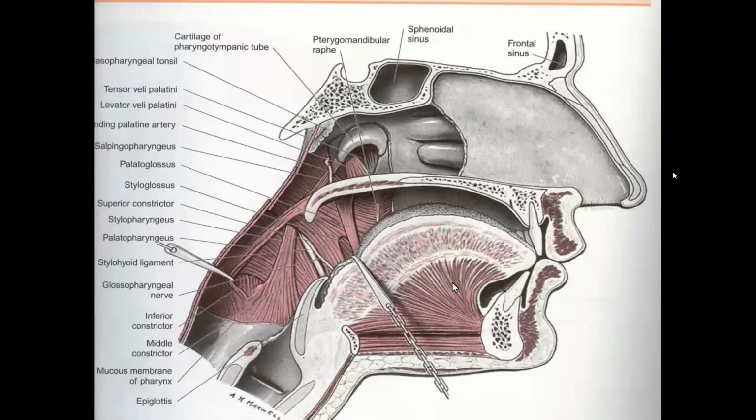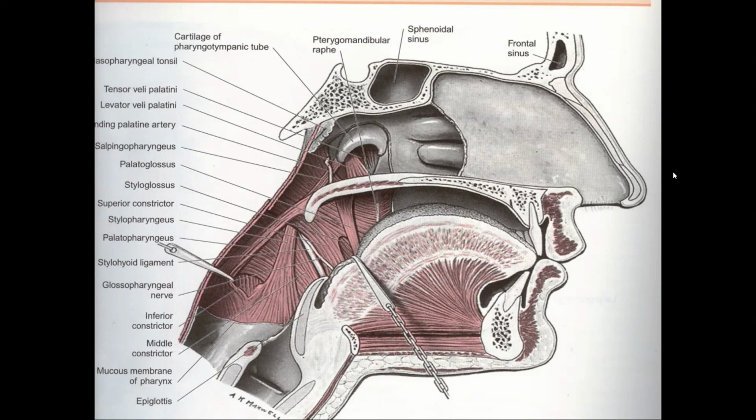In the tongue, sometimes muscles of the tongue may be asked. Nerve supply is very important. Development of the tongue and the innervations of the tongue are very important. Last time in the compartment exam, the composition of the soft palate was asked. So you should know the composition of the soft palate.